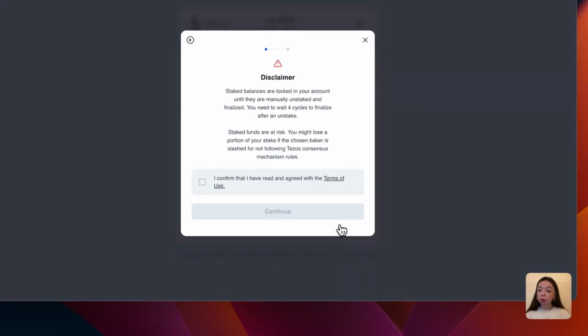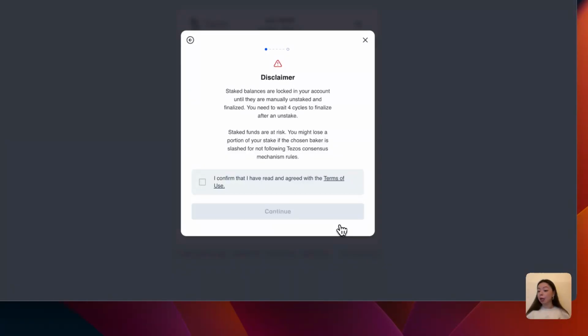Okay, here's some important information to remember. Let's read through it. So staked balances are locked in your account until they are manually unstaked and finalized. You need to wait 4 cycles to finalize after an unstake. So basically, once you stake your Tez, they're locked up, and unlocking them or unstaking them will take about 11 days. And if we continue, staked funds are at risk. You might lose a portion of your stake if the chosen baker is slashed for not following Tezos consensus mechanism rules. So this is another important point, slashing.